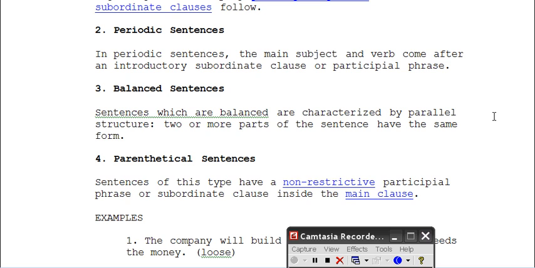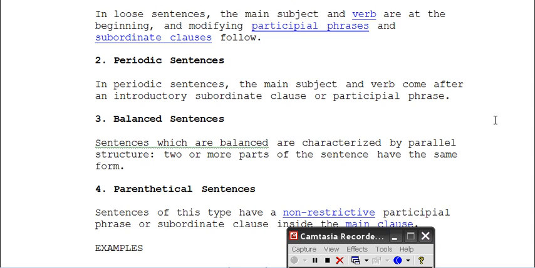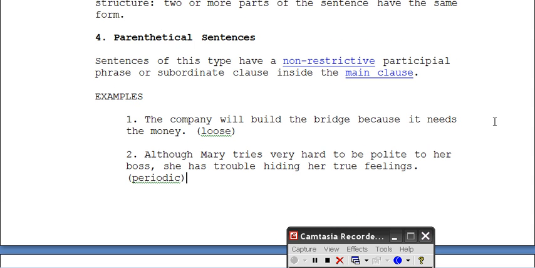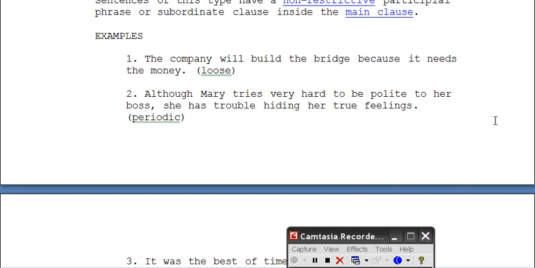The balanced sentence: sentences which are balanced are characterized by parallel structure. Two or more parts of the sentence have the same form. And then we have parenthetical sentences, which is basically just when a subordinate clause interrupts, it comes in the middle somewhere. So here are some examples.